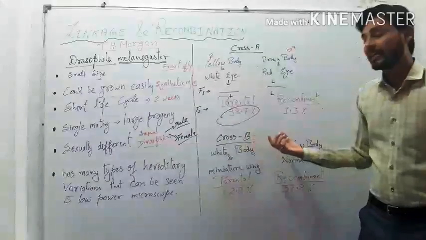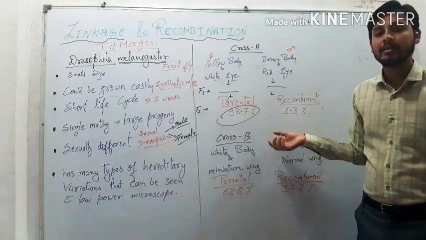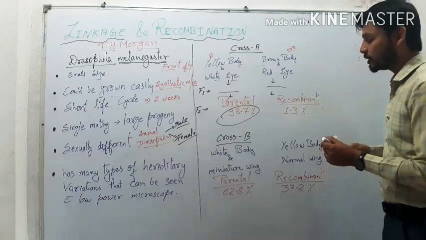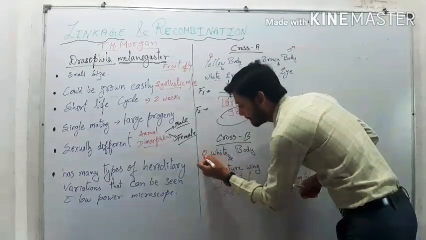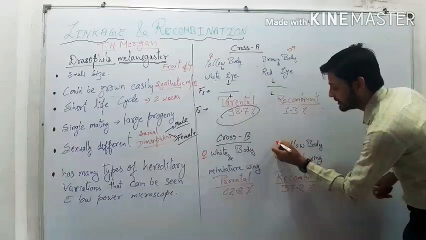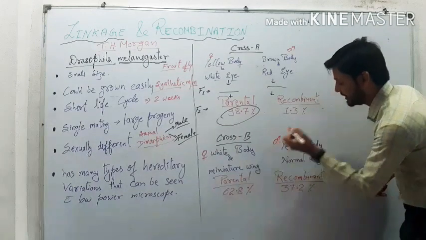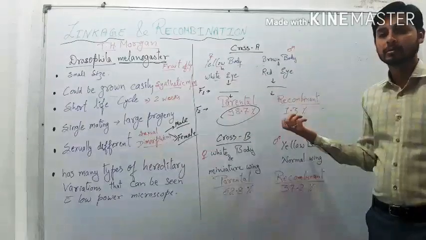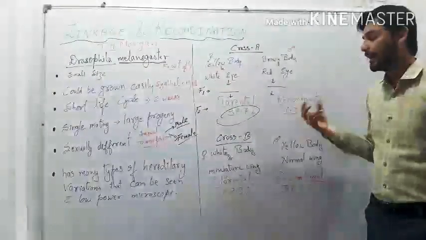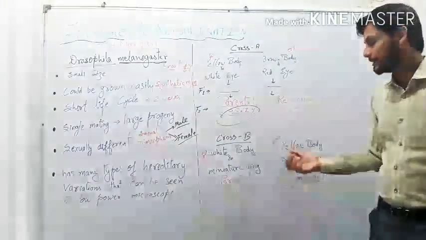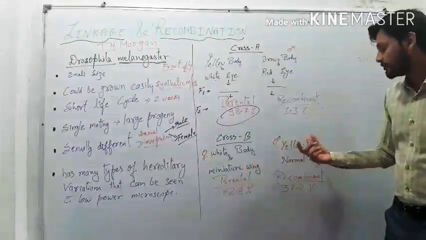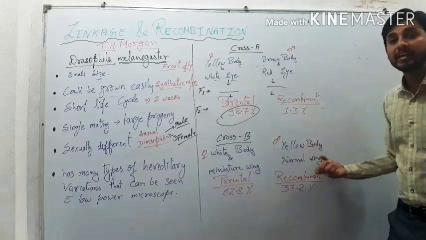Another cross which has been done by Morgan is the white body and miniature wing female with a yellow body normal wing male. We took the second cross. In the second cross, the white body and miniature wing female is crossed with the yellow body normal wing male.